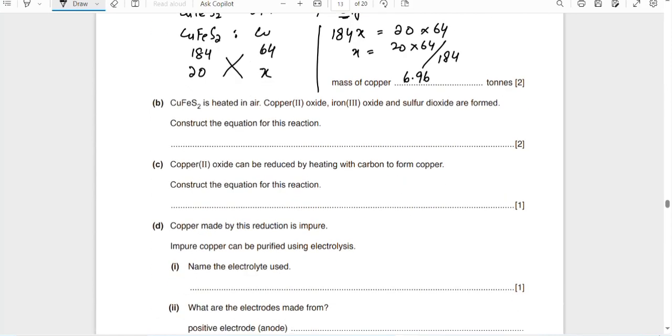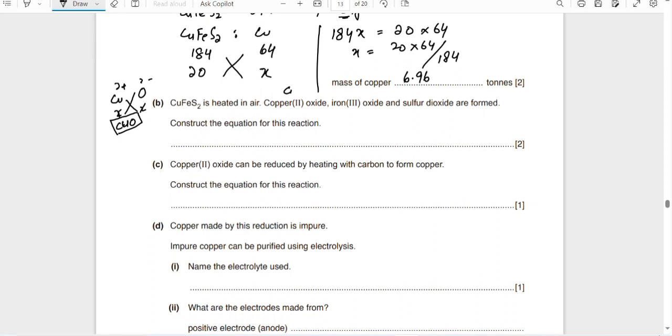Construct the equation for this reaction. What is the reaction? Copper iron sulfide is heated in air. Copper 2 oxide: what is copper 2 oxide? Cu plus 2, and oxygen has minus 2. So 2 and 2 cancel each other, a 1-1 ratio. It means its formula will be CuO.